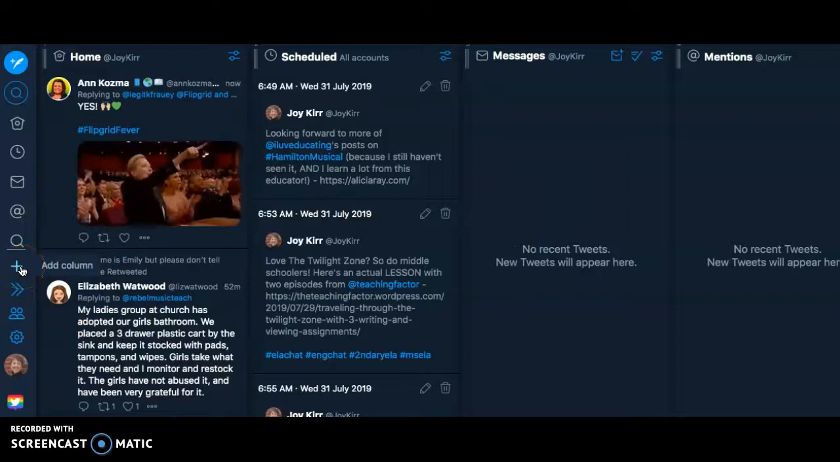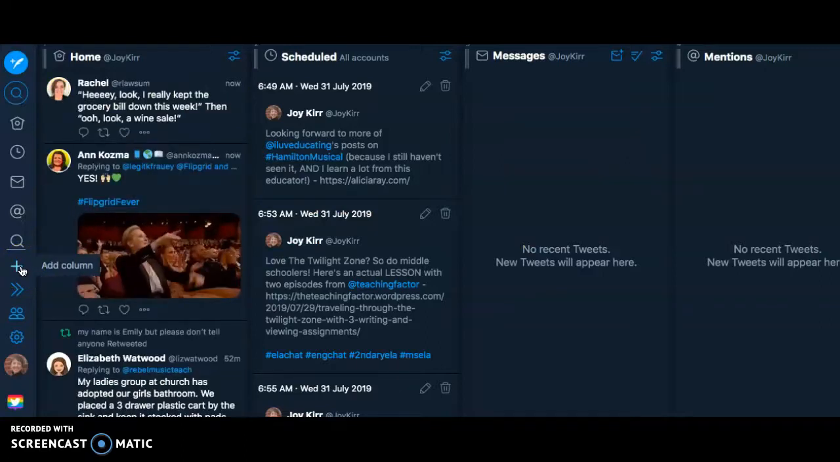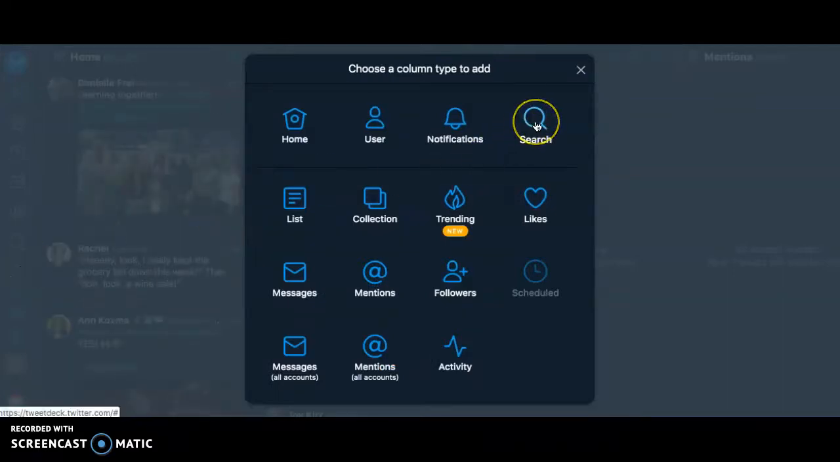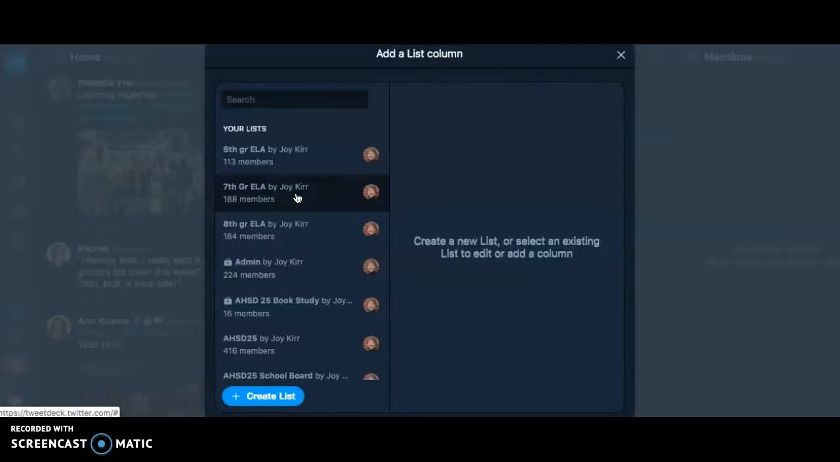Over to the left on TweetDeck is a little plus sign that says Add Column. I'm going to click that, and then I get all of these choices. I can click with a search of a hashtag. I have a lot of columns on here. I could put my likes up there for some reason. I don't know. I have some of these already up there, but I'm going to create a new column on my TweetDeck for a list.